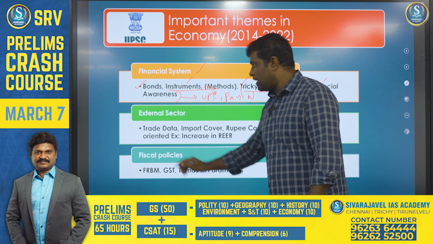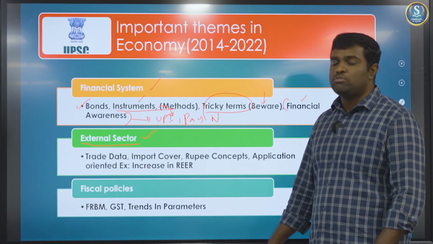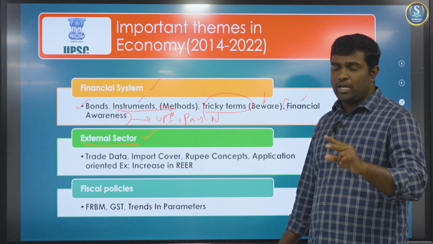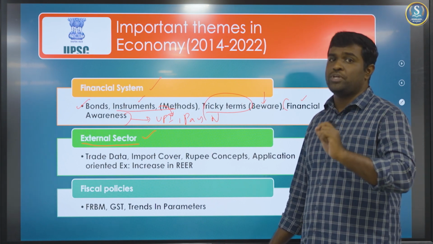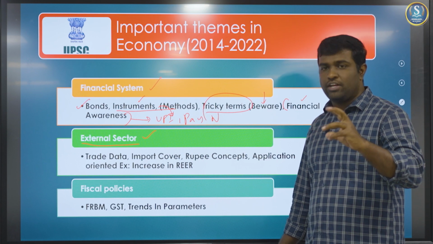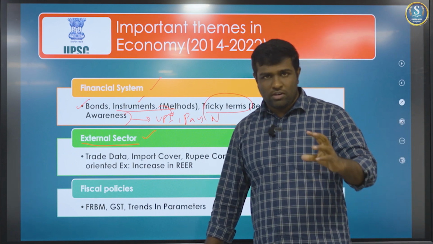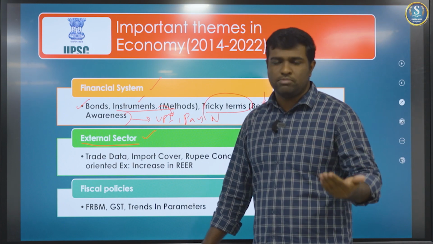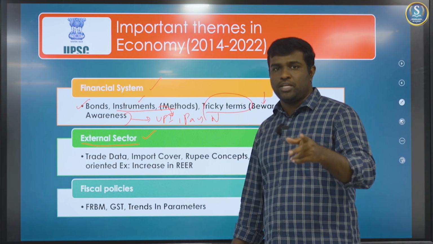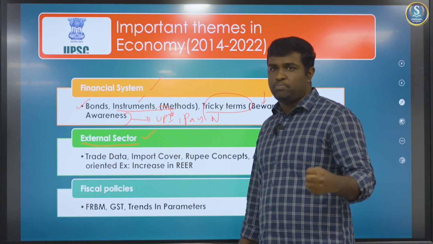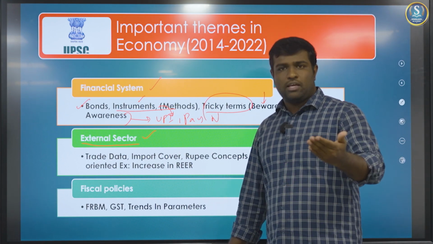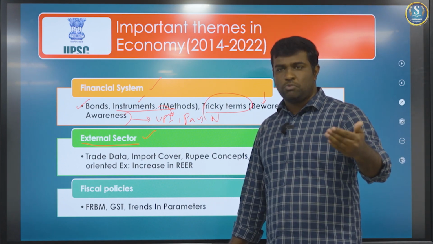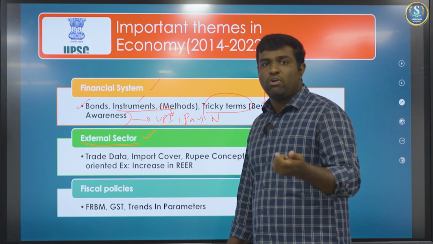Coming to the next area, the external sector. When it comes to the external sector, there have been trend-based questions as to how the trade composition of India has changed: what is the biggest item that we trade in terms of exports and imports. Sometimes they also bring other countries into the picture. For example, in 2021, there was a question regarding the export nature of Vietnam.